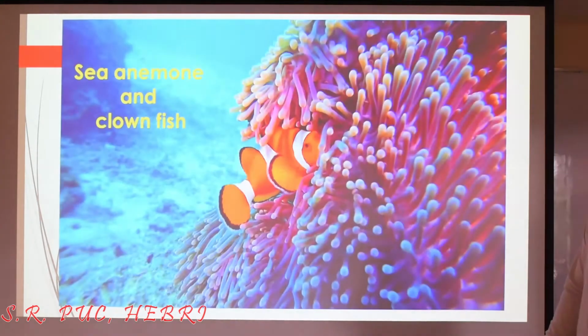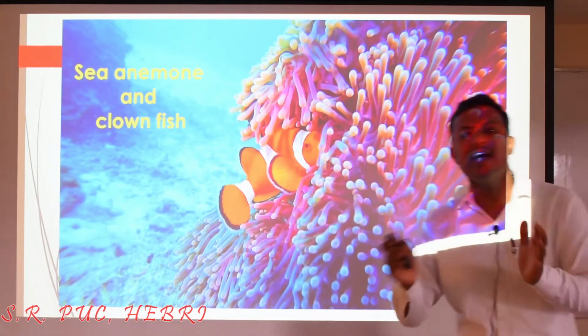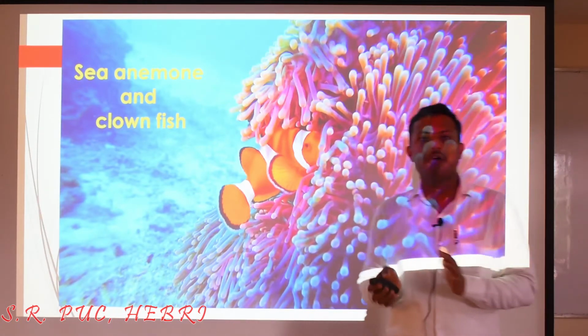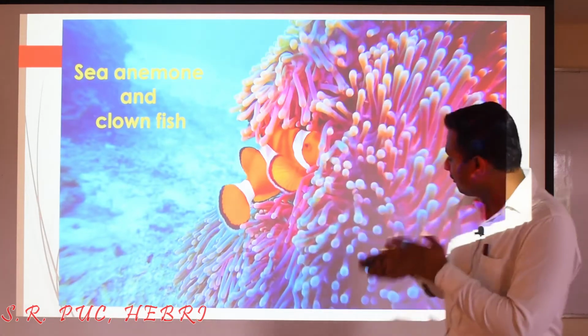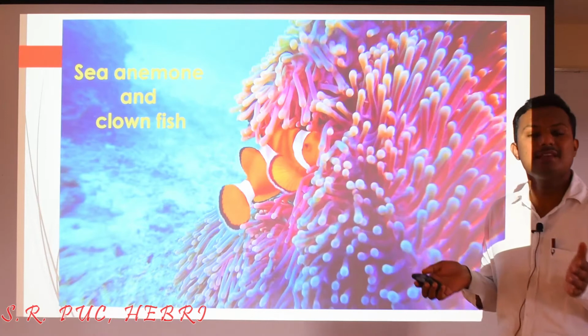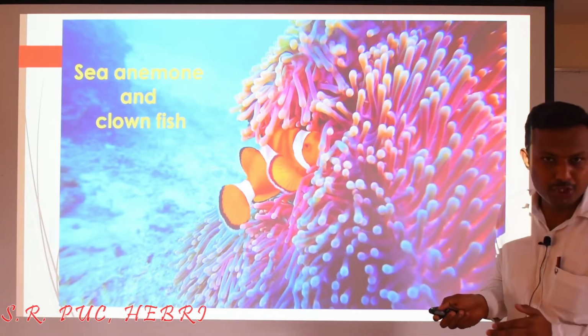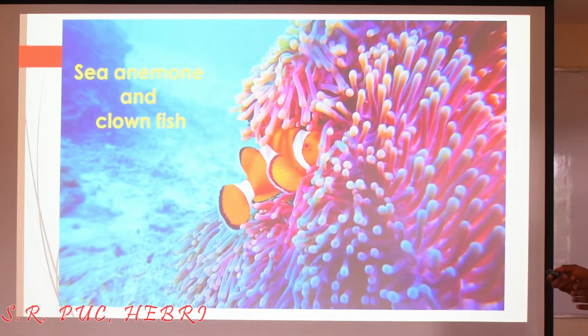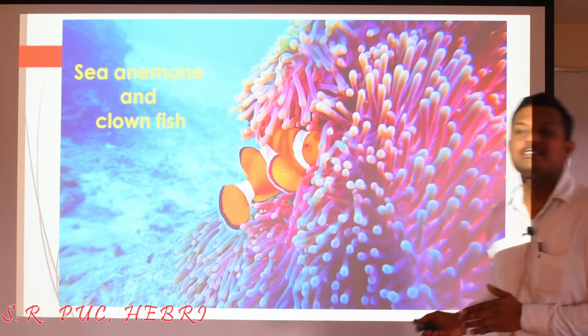Let us see another example, especially in the marine ecosystem. So have you heard about sea anemone? I think you have come across the sea anemone in the coelenterates in the first PU itself, right? So we are talking about the commensalism in sea anemone and a kind of fish called clownfish. See, you can look at this beautiful picture. So this is actually a marine ecosystem picture, and this structure what you are seeing, these are the stinging tentacles of the sea anemone.